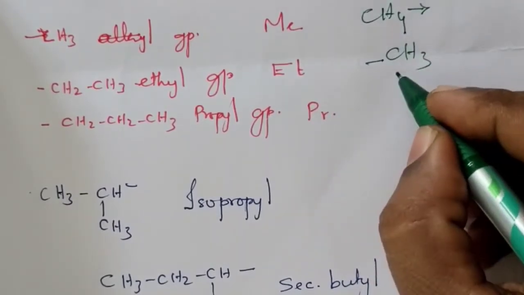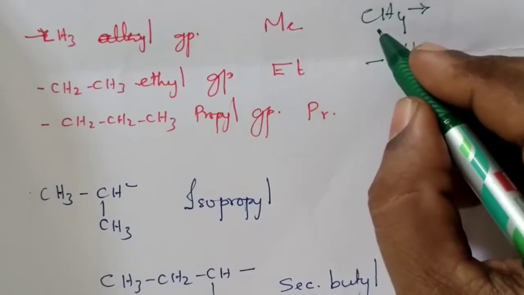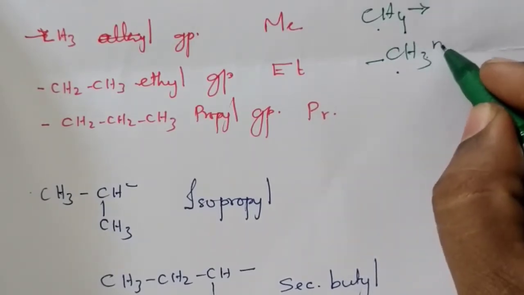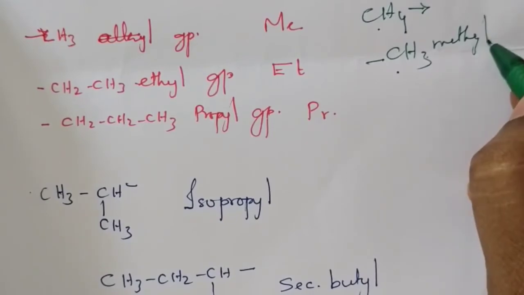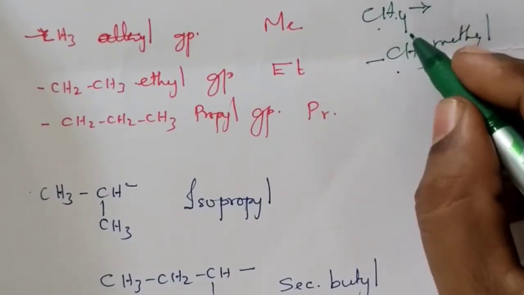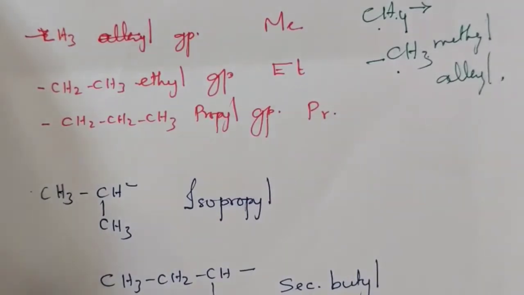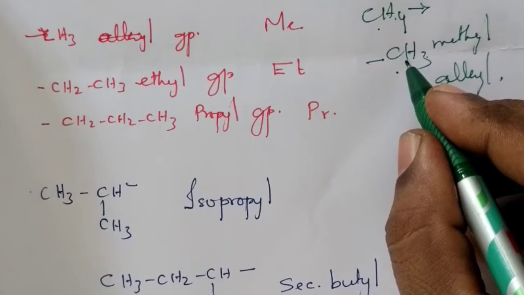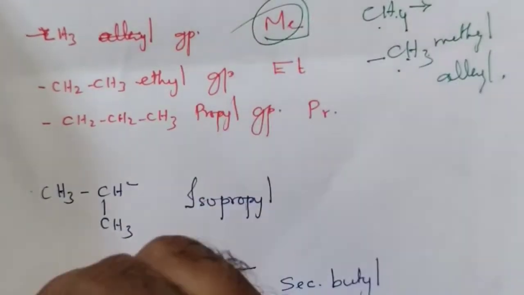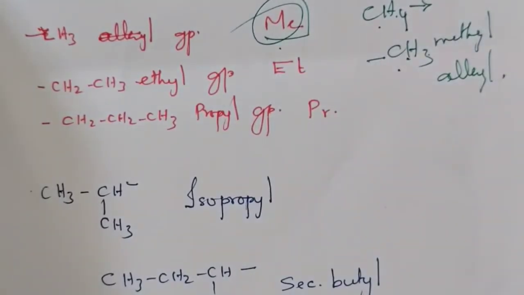So, the CH3 group is derived from methane, therefore it is called methyl. It is derived from an alkane, so this group is called an alkyl group. The methyl group is sometimes abbreviated as Me.